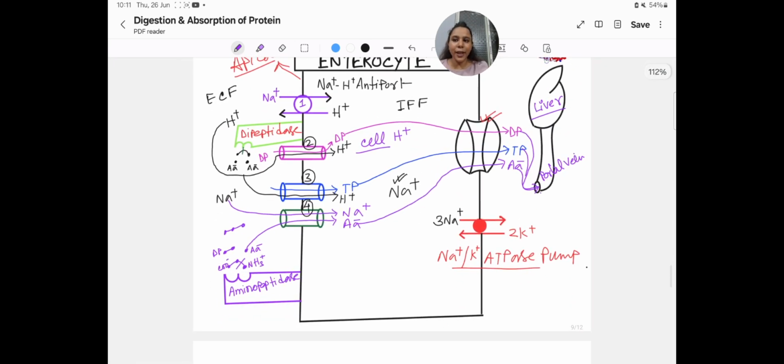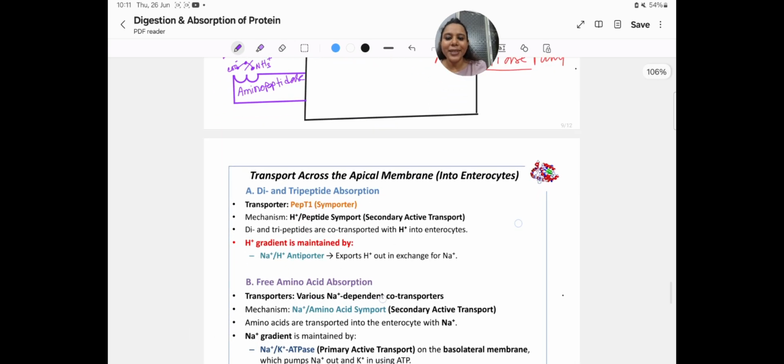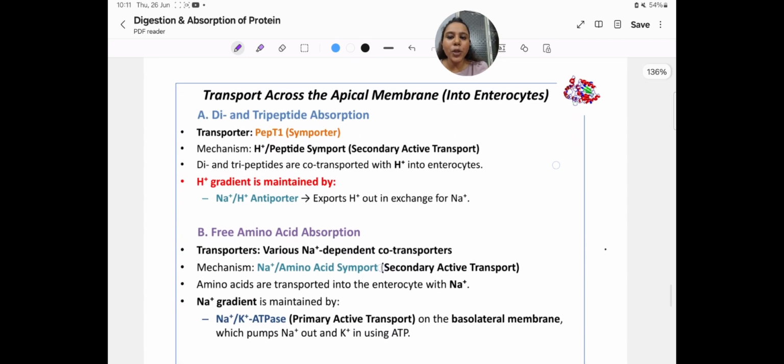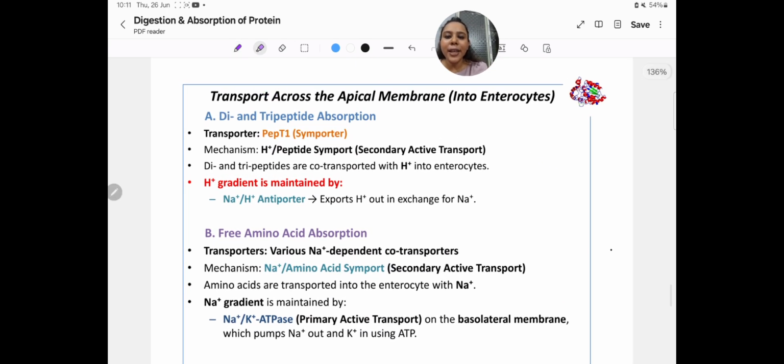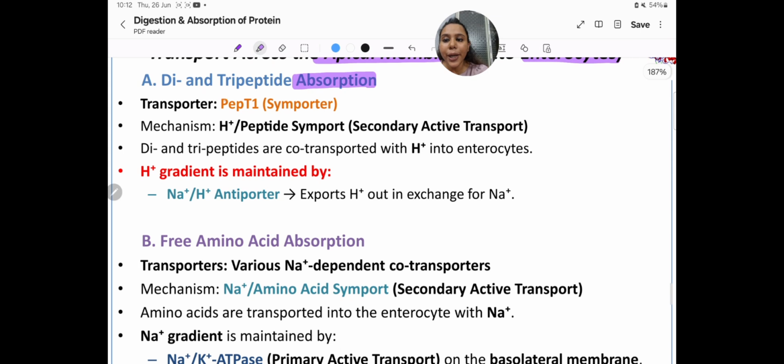Okay, so once again, recap. See, transport across the apical membrane into the enterocyte. So di and tripeptide absorption we have seen. The name of the transporter is PepT1, that is a symporter.